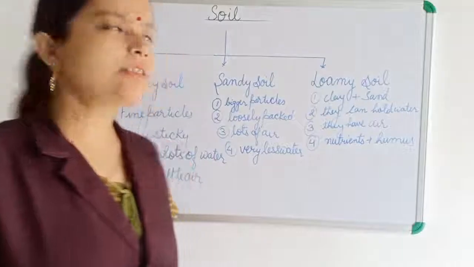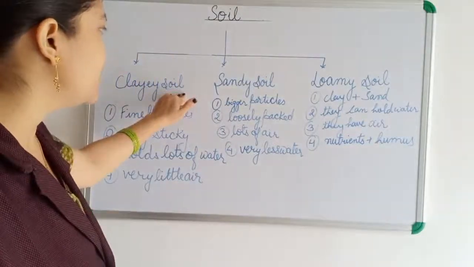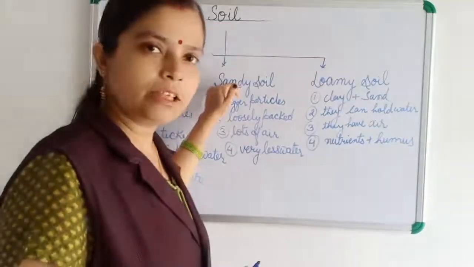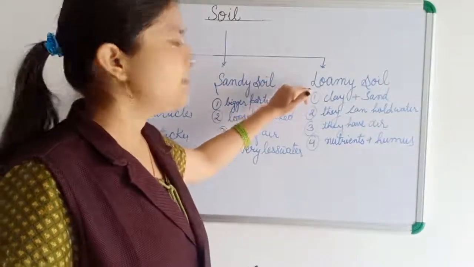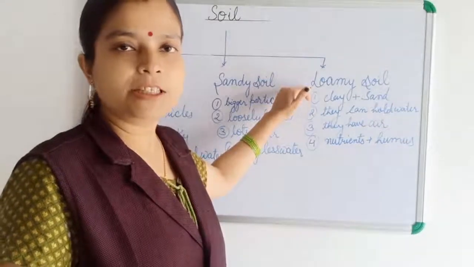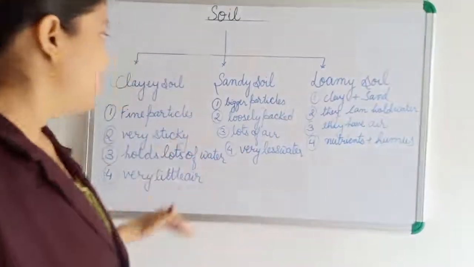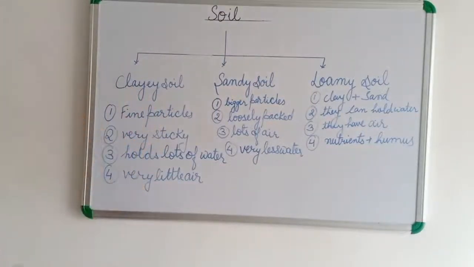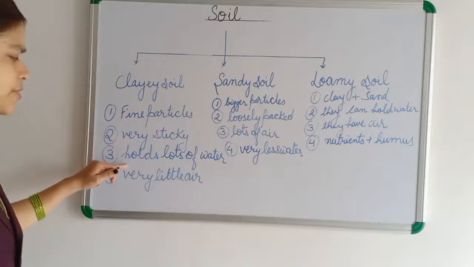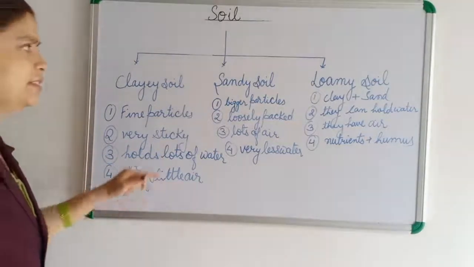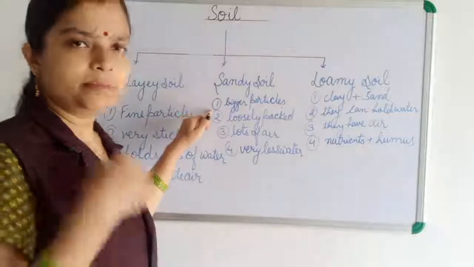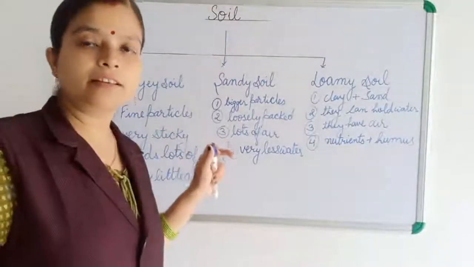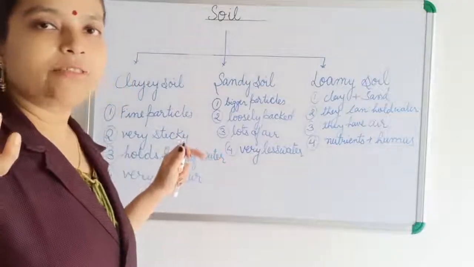So what we have discussed today: first, the clay soil which potters use to make a pot. Then sandy soil. Then the loamy soil in which plants grow very well. And we know that clay soil is made up of fine particles. It is very sticky, it holds lots of water and very little air.